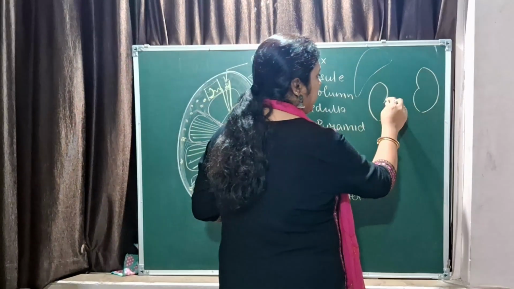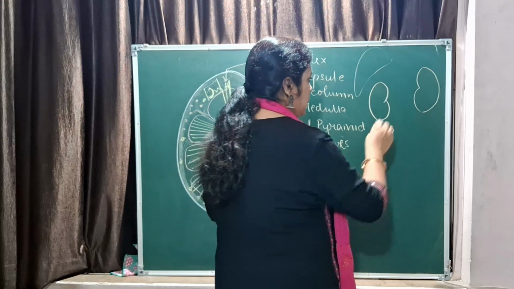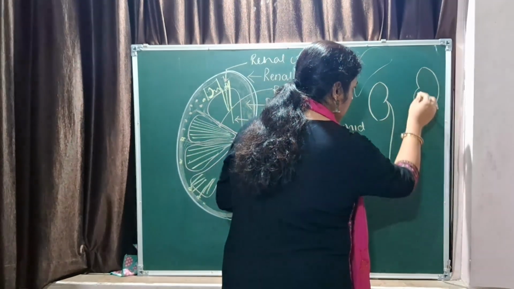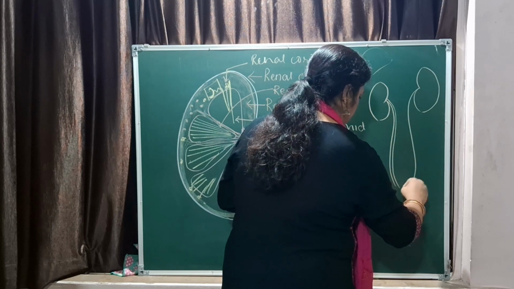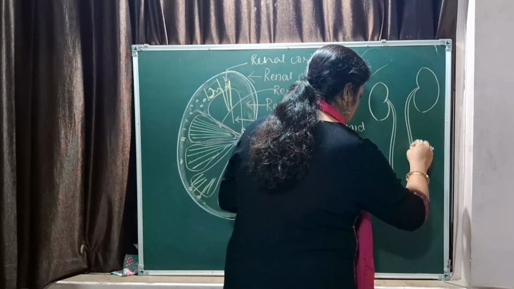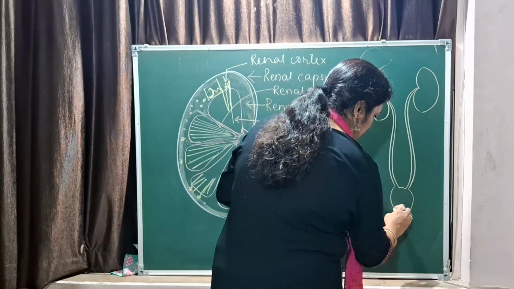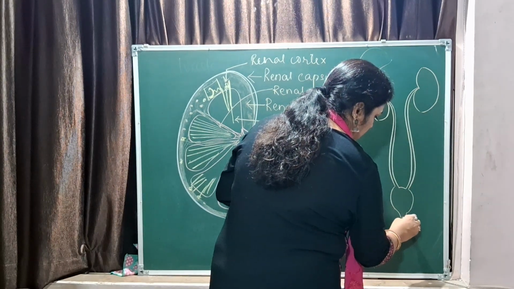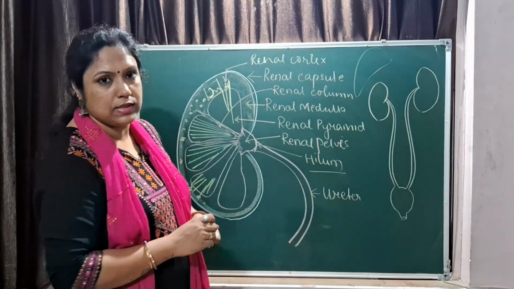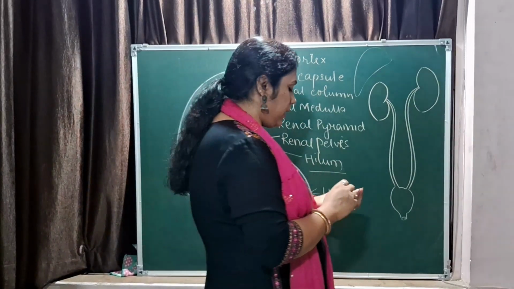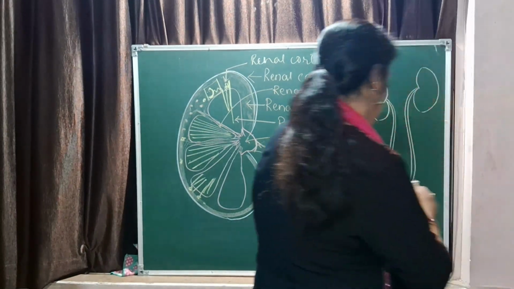You have the right kidney, and then it gives rise to a tube like structure that is called the ureter, and you have the urinary bladder and the urethra. In males, the urethra is longer as compared to the females. Now the entire kidney has got the blood supply, as you all know.